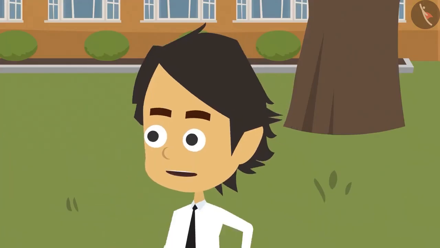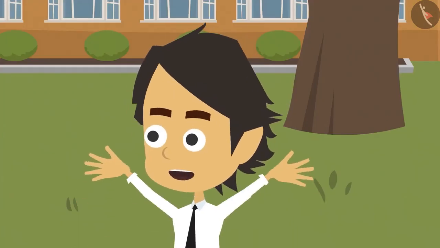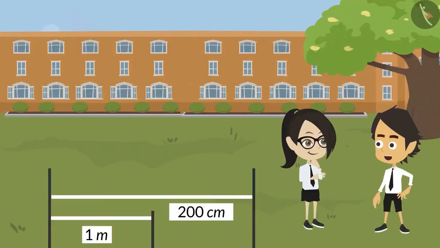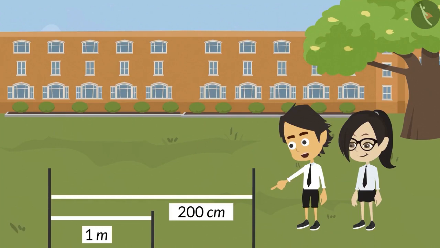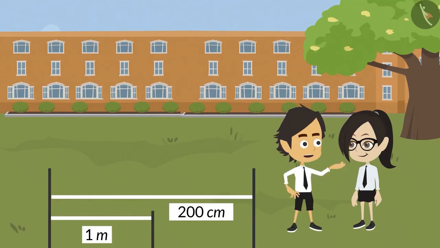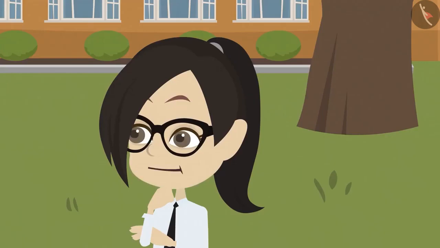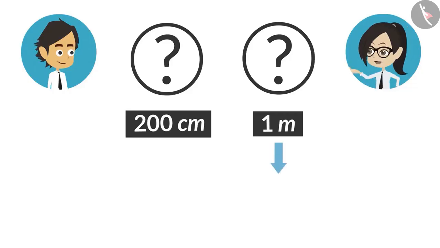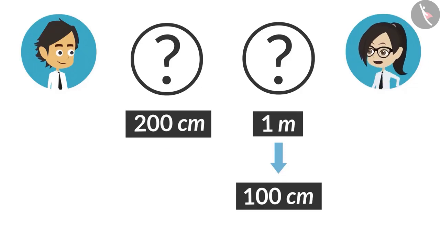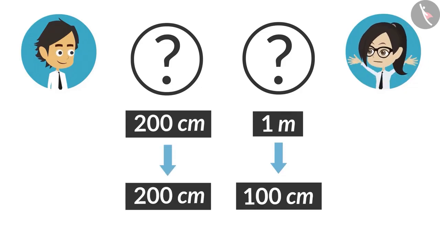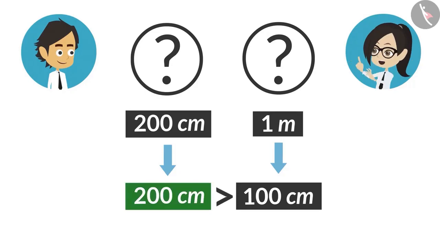When you are asked to compare lengths written in different units, then first write both of them in the same unit. Meaning? Look, one length is in centimeters and one in meters. Then write down both the lengths in centimeters by converting meters into centimeters. Okay, now I understand. To convert a meter into centimeter, we will multiply it with 100. So we can write it as 100 centimeters. Now if we compare 100 centimeters with 200 centimeters, then we can tell that 200 centimeter is bigger.